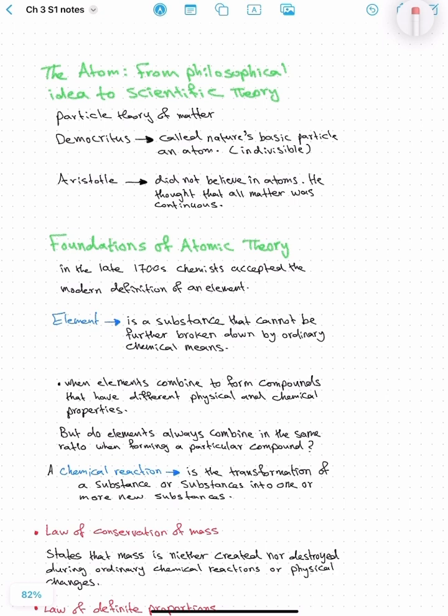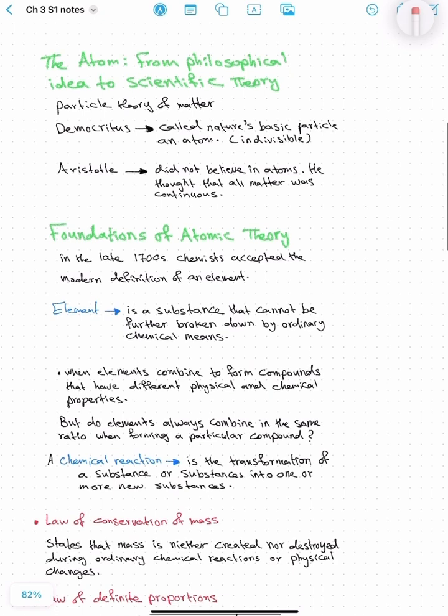So, first of all, let's talk about Democritus, who called nature's basic particles atoms, meaning that matter consists of tiny particles that you cannot divide into simpler substances, but later you'll see that this is not 100% true. Then Aristotle did not believe in atoms. He thought that all matter was continuous, everything made up of the same thing, continuing each other.